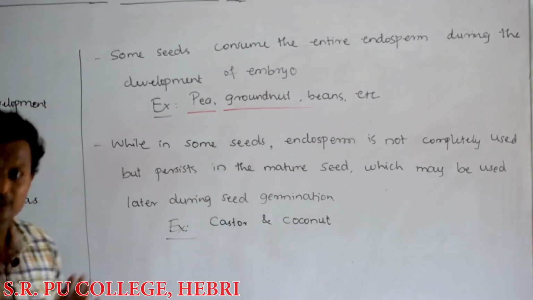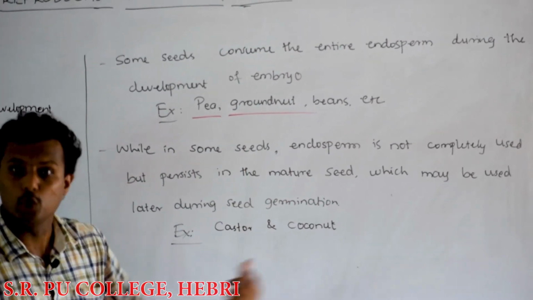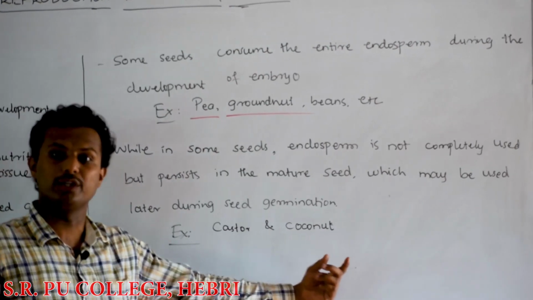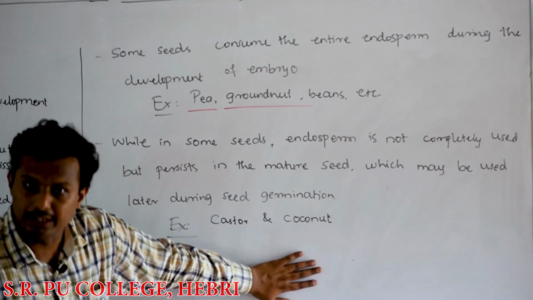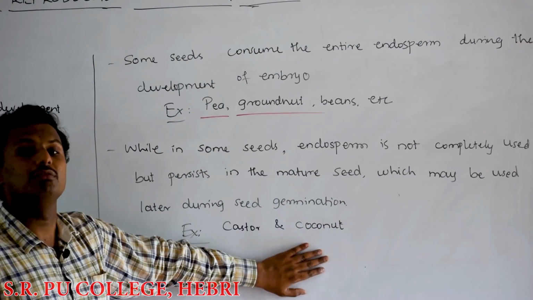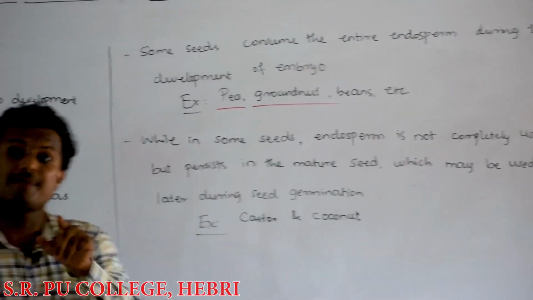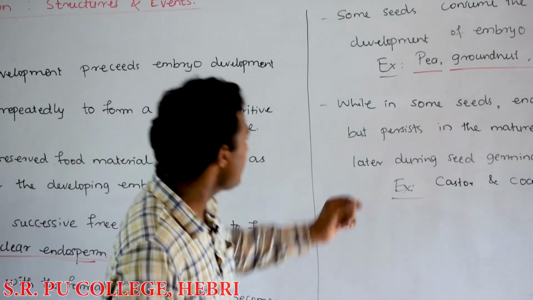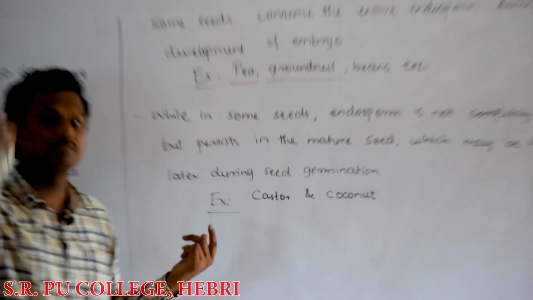But there are certain other plants, such as castor and coconut. In the seeds of castor and coconut, you can see the endosperm will still be there. You can also add the cucumber here. Cucumber also shows the presence of the endosperm even after the development of the embryo. That means the entire endosperm is not utilized during the development of the embryo.